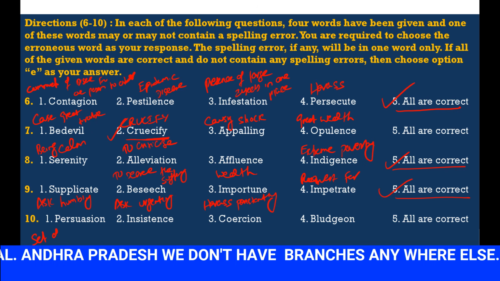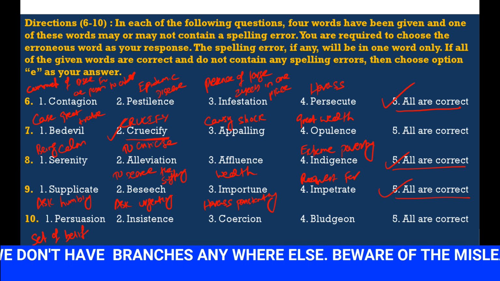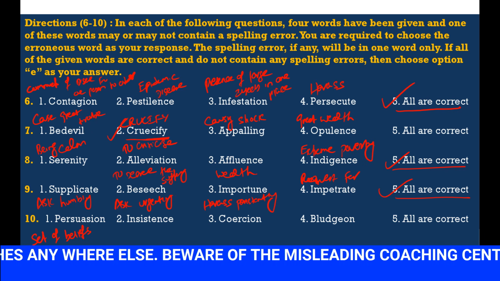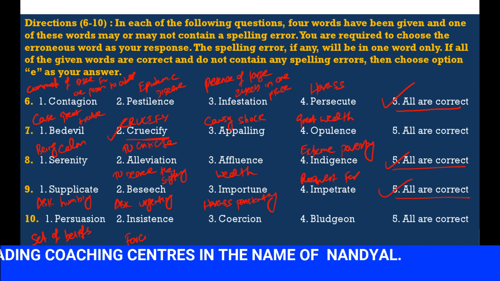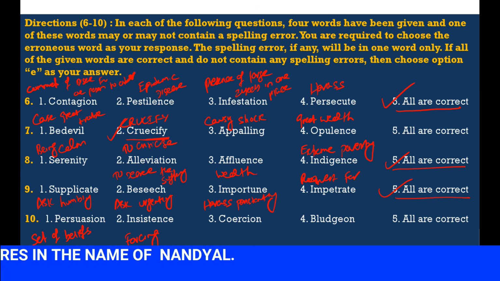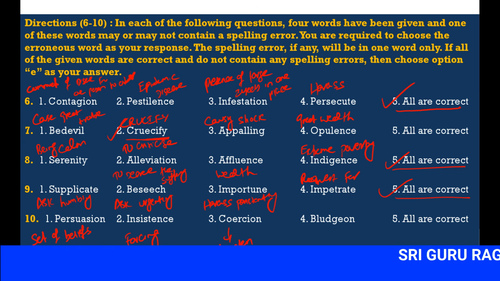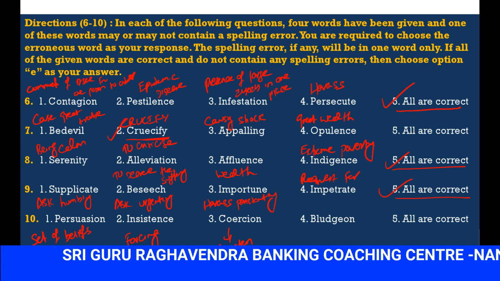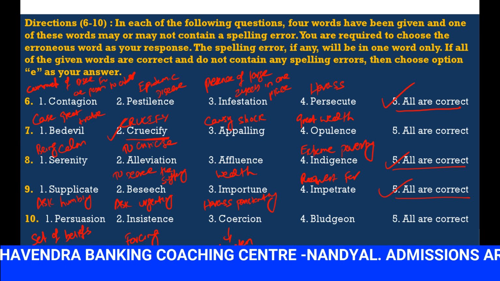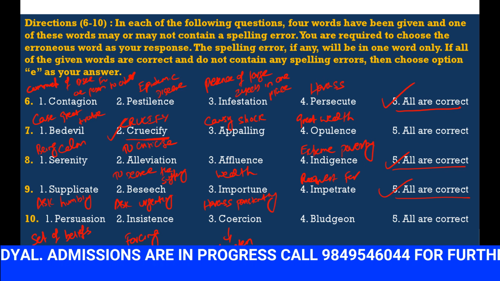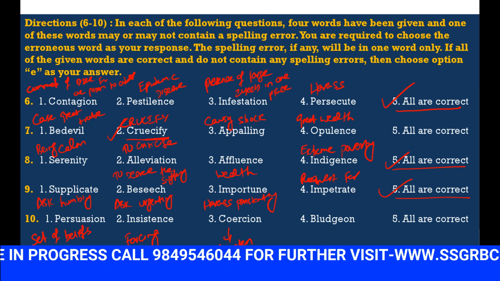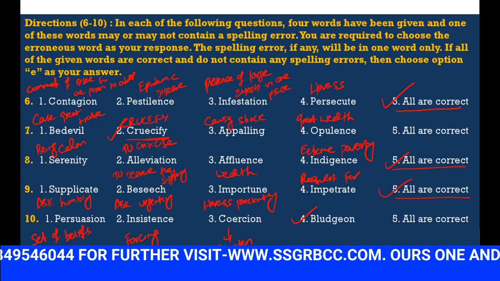Persuasion means set of beliefs. కొన్ని నమ్మకాల్ని పర్సువేషన్ అంటాం. Set of beliefs. Insistence means forcing something. Coercion means threatening. భయపెట్టడం. Coercion, insistence, persuasion. Then, bludgeon means thick stick with heavy end.